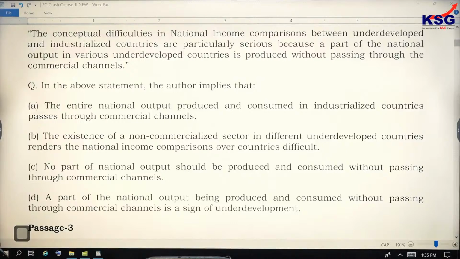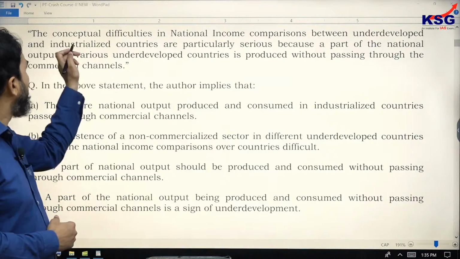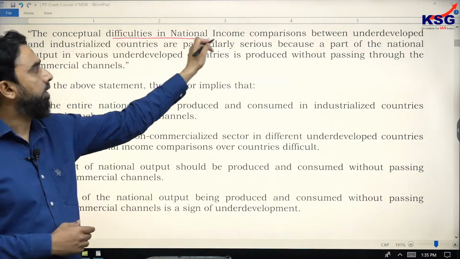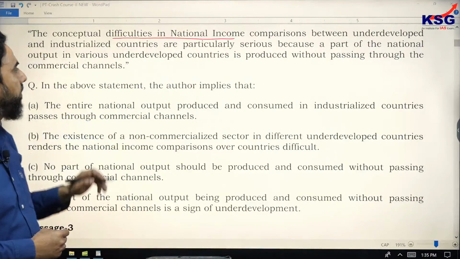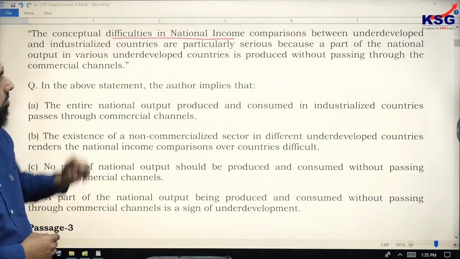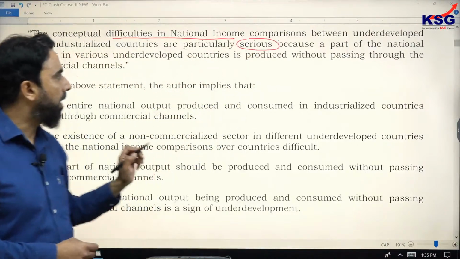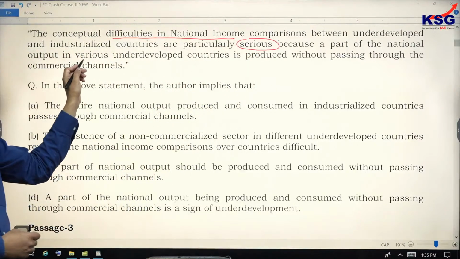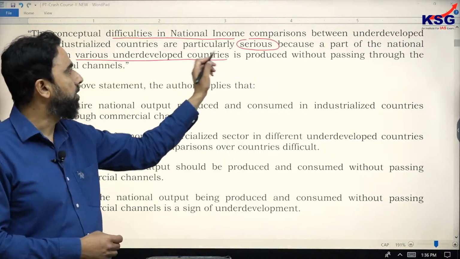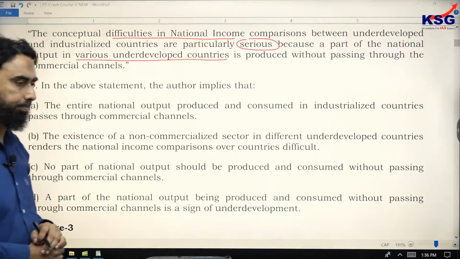The author highlights his specific point, and he says about the conceptual difficulties in national income comparisons between underdeveloped and industrialized countries are particularly serious. Why is it serious? Because a part of the national output in various underdeveloped countries is produced without passing through the commercial channels.